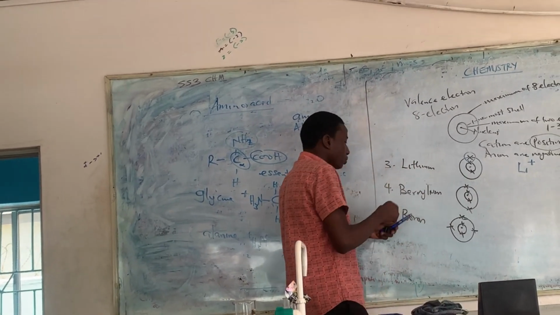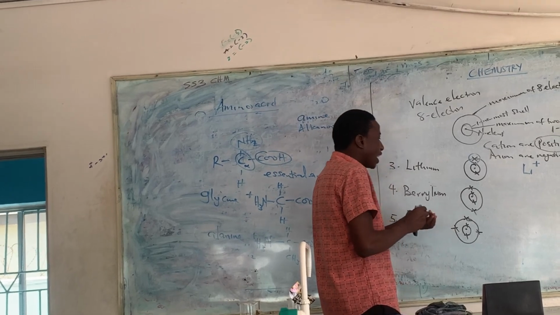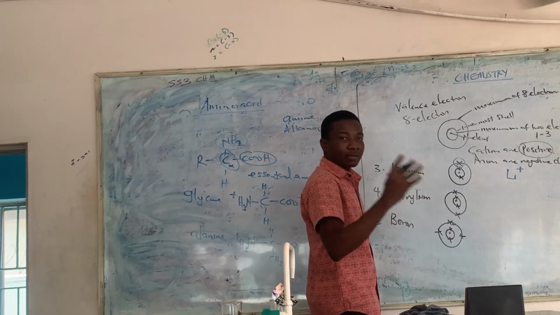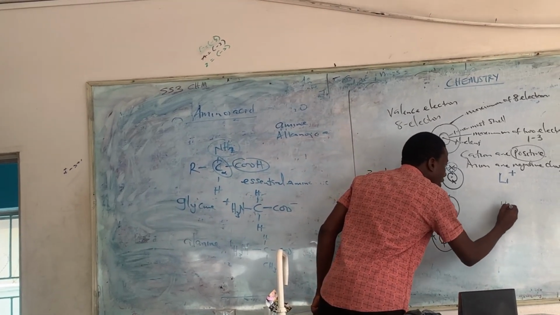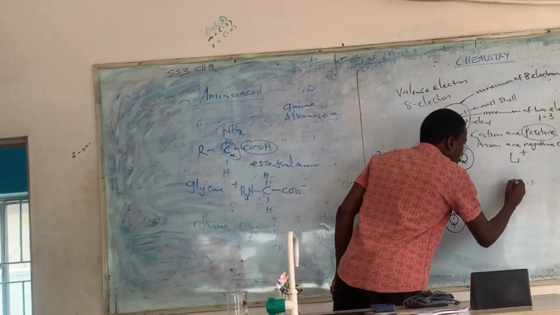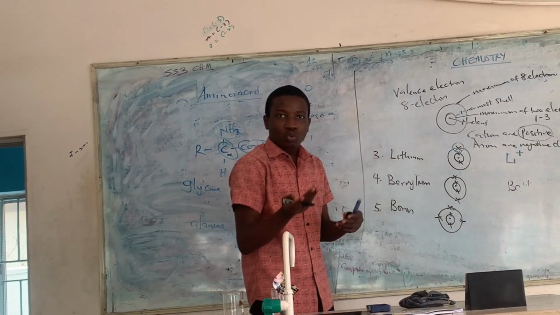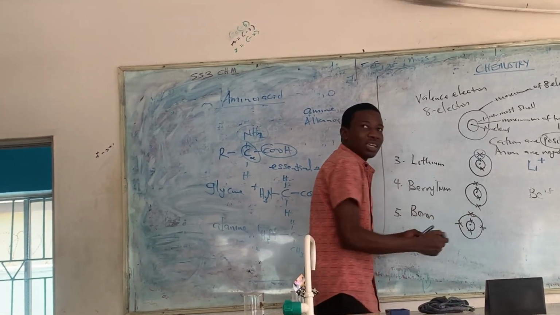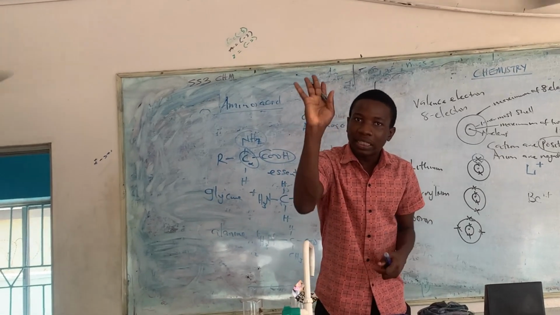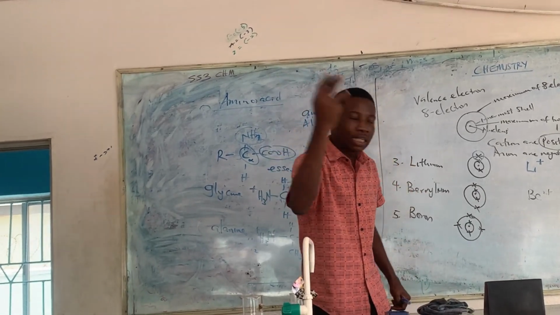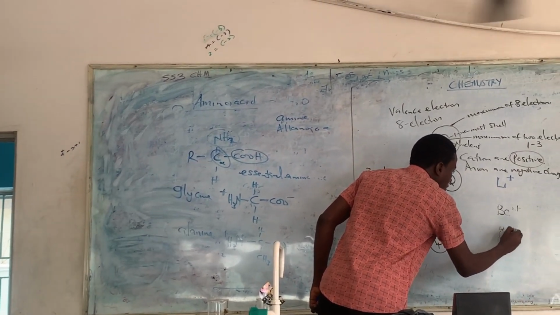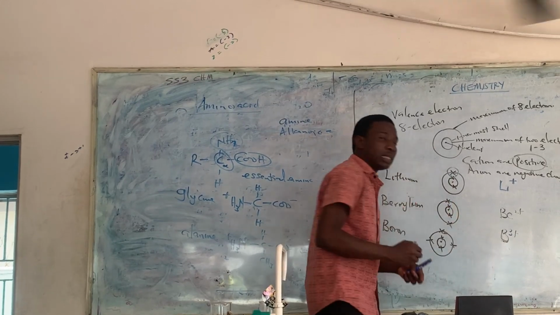For example, beryllium. Beryllium has 2 electrons in the outer shell. Still, you see how a long way to go to complete 8. Let the beryllium be Be 2 plus. 2 plus means it has an extra 2. Boron now, it has 3. It has a long way to go to complete 8. That means it has an extra 3. That is why boron is what? 3 plus. That means it has an extra 3.